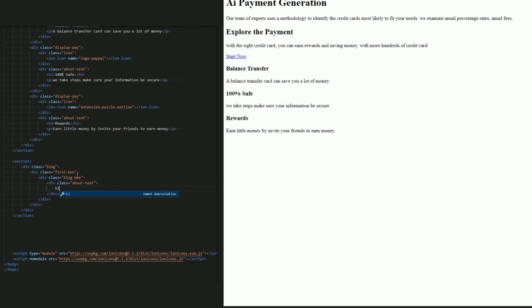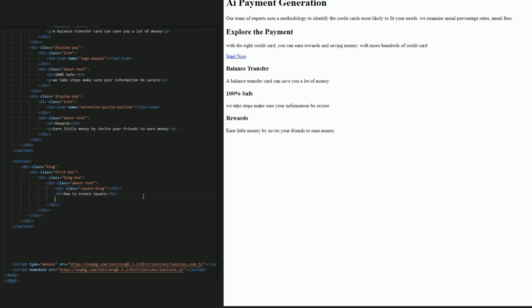Inside it, okay, we add the same text. Now we don't use images in this video, so we're gonna create a square and circle again. Now let me create a new name for it. Add a square blog div. Now h3, let me type the same title, how to create a square, and for the p, let's type and learn how to create it. Okay, let's add a link and be read blog.